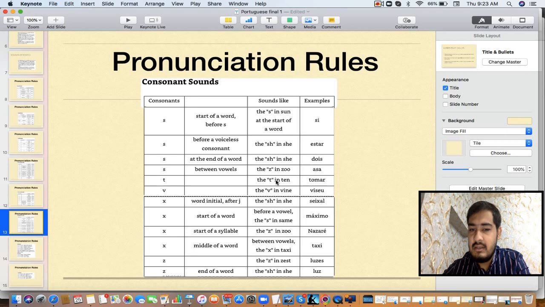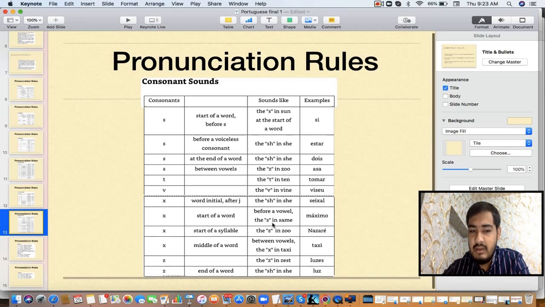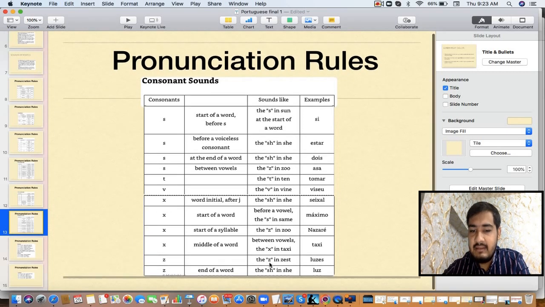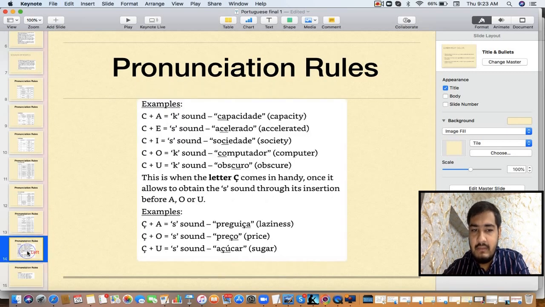T is having the t sound, tomar. V is having the v sound, vizio. X is having the sh sound, zaishal. Everywhere else it is having the same z sound. Then Z, at the end, has the sh sound like lush. Rest everywhere it is having the z sound. Okay, these rules you have to understand once again.